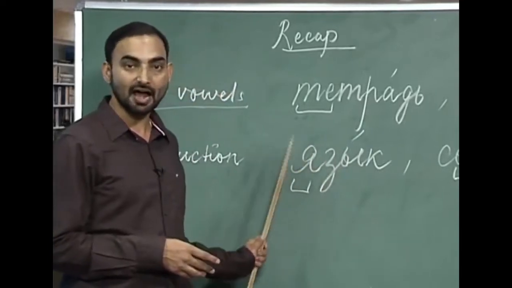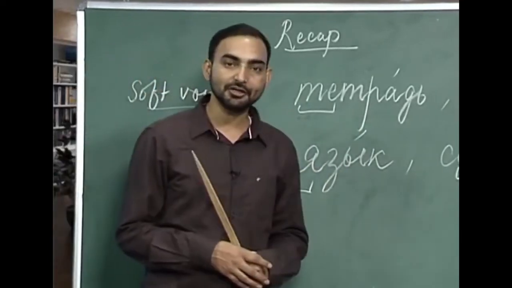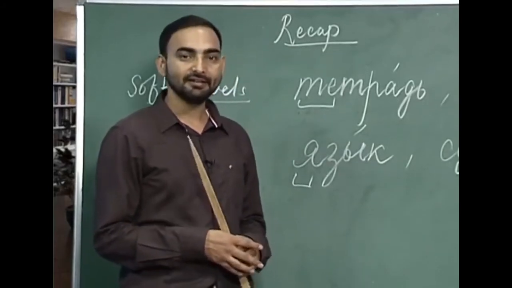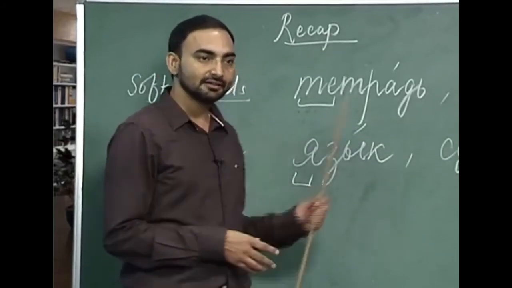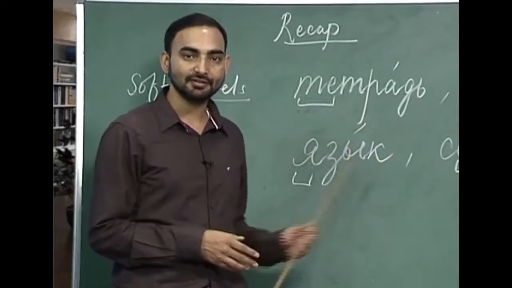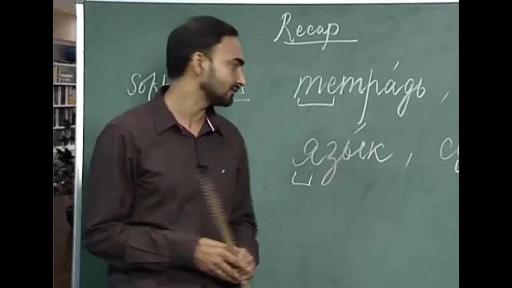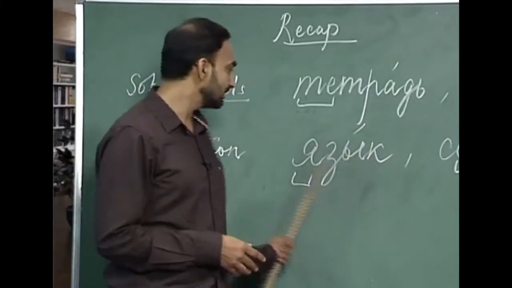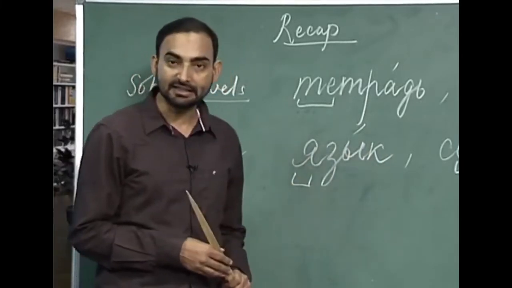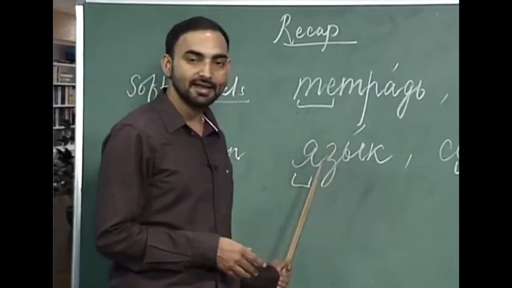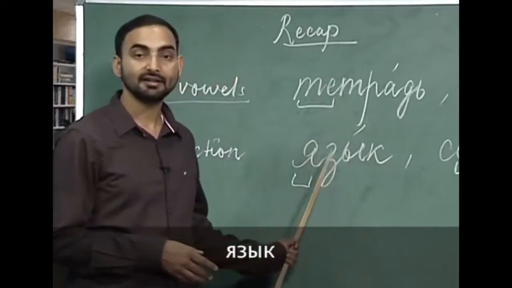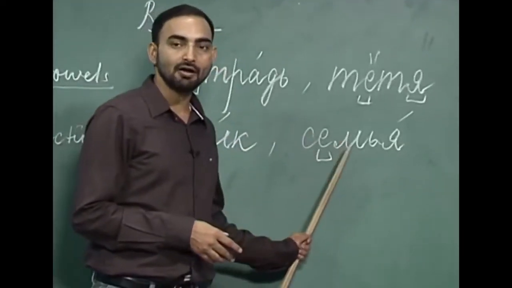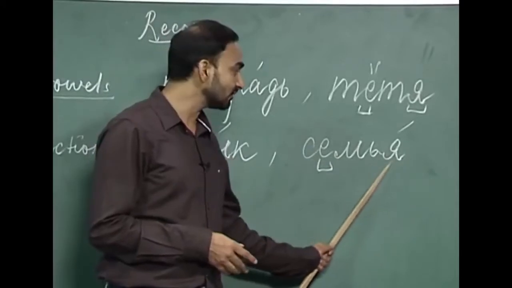This ya is unstressed, and I have already told you that all the soft vowels, like hard vowels, when they are in unstressed position, reduce their sound, which is called the phenomenon of reduction. So, when ya is in unstressed position, the sound of ya becomes e. So, how will you pronounce this word? Izik. Izik is language.